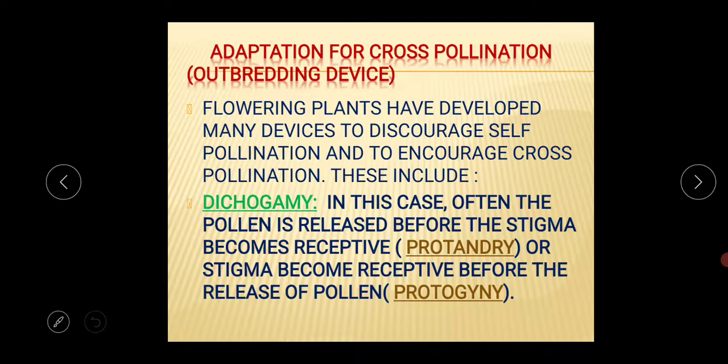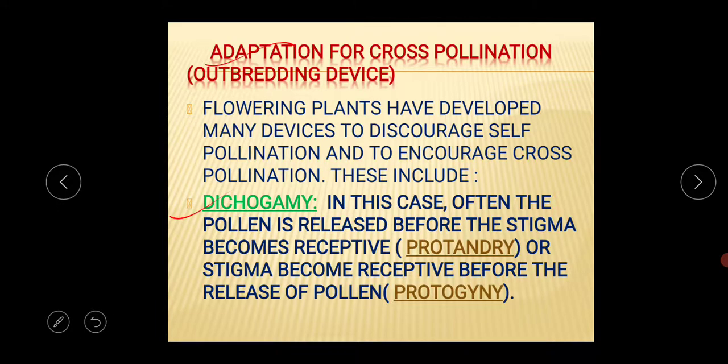Next thing is adaptation for cross pollination, actually the outbreeding devices. The flowering plants have developed many devices to discourage self-pollination and to encourage cross pollination. Why is cross pollination very important for the plant? Because cross pollination brings genetic modification, genetic variability, genetic variation. That's why flowering plants have developed many devices to discourage self-pollination and to encourage the cross pollination process.